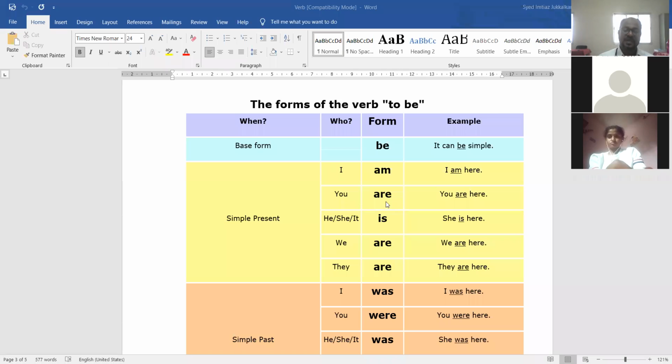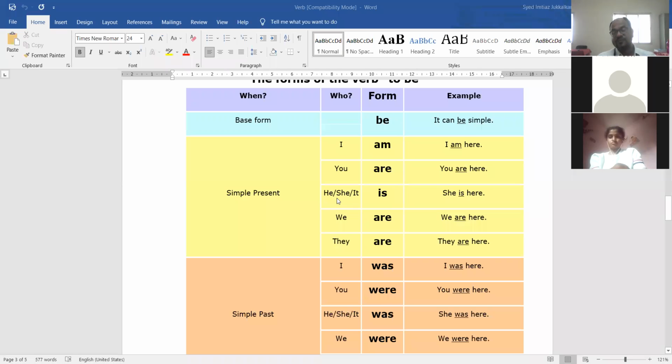नेहमी are वापरायचा. You can be singular, you can be plural. you हा सिंगुलर असू शकतो, प्लुरल असू शकतो. For example, if you are in front of me, I say you sit down. You please wait for a minute. So you here is singular. If I say you stand up in the classroom, means all the students stand up in the classroom. So you is plural as well. So with you there is always are.